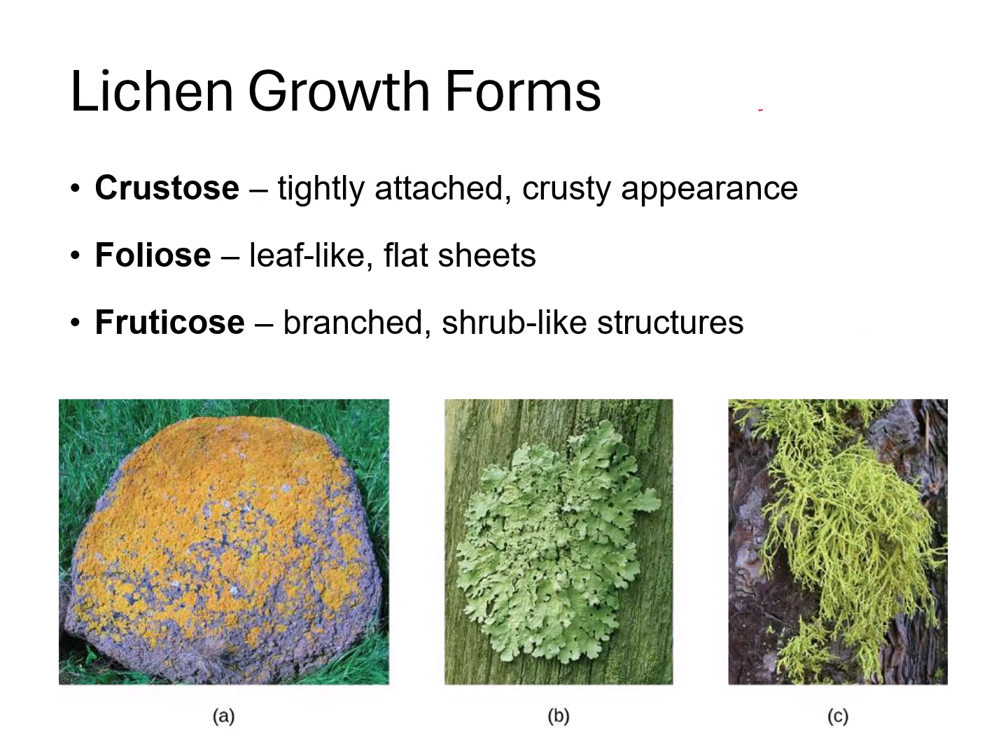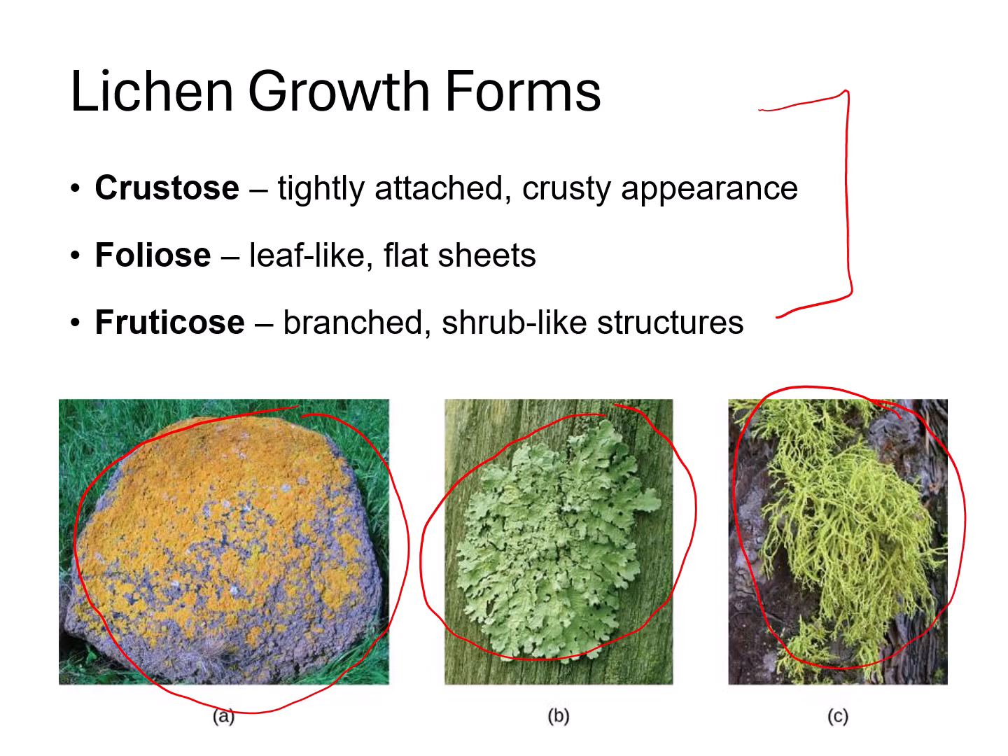For their growth forms, there are three main types. Crustose, which is shown here, is tightly attached to the surface and has that crusty appearance. Foliose, these have leaf-like flat sheets. And fruticose, shown on the right, these are branched and they have shrub-like structures.